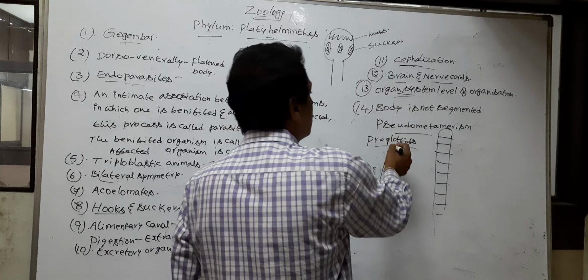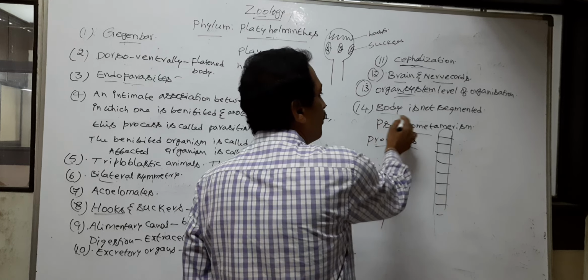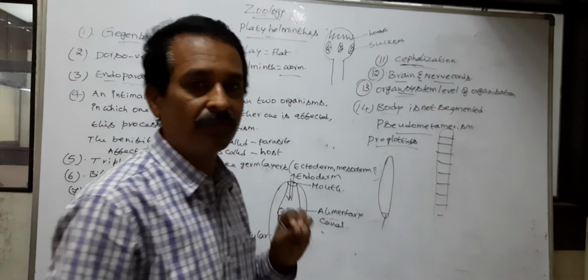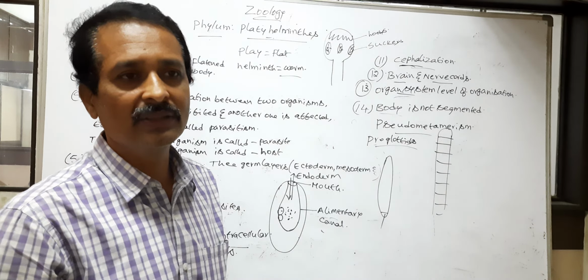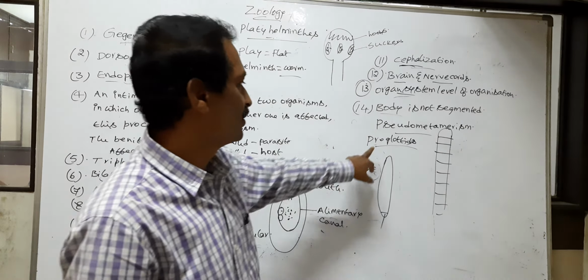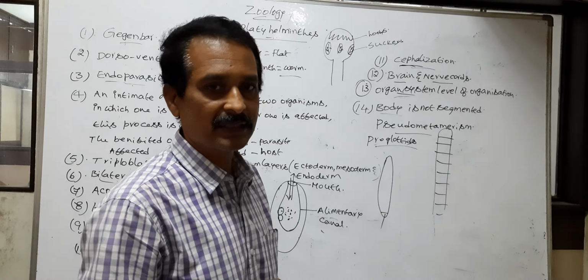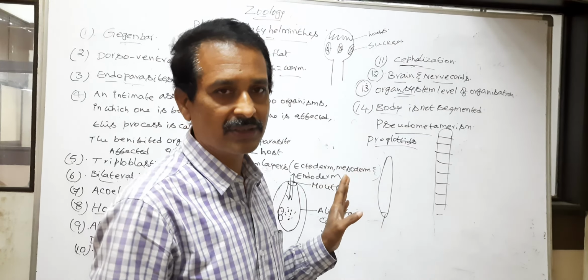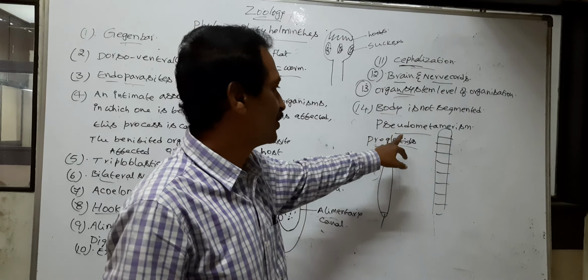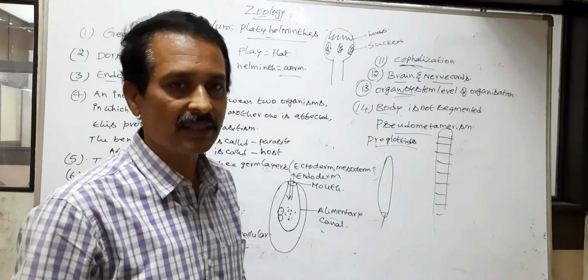So generally the body is not segmented. In a few animals, the body divides into segment-like structures called proglottids. Proglottids are not true segments, so they exhibit pseudometamerism.